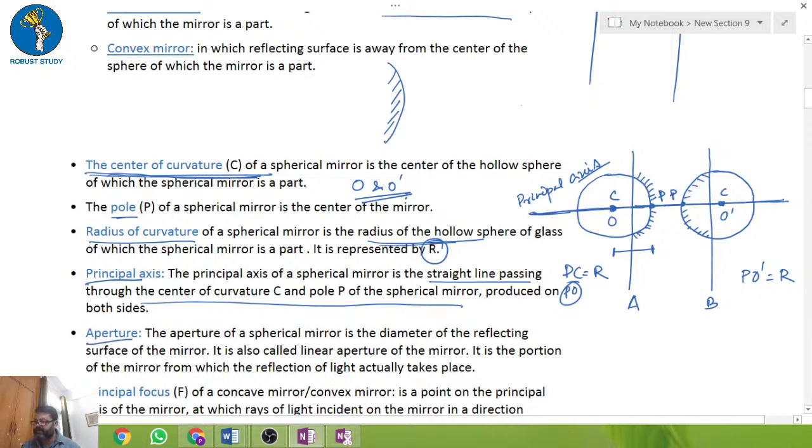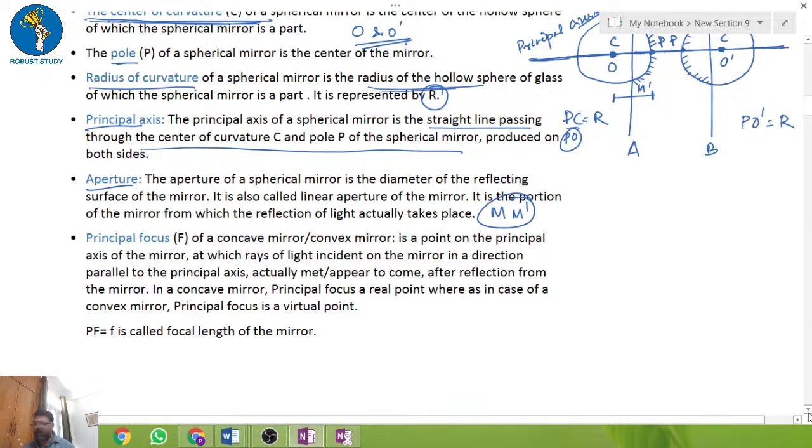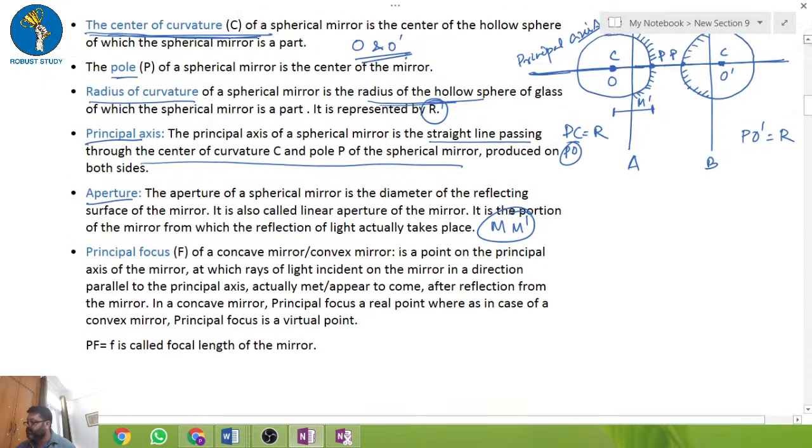Okay, now aperture. The aperture of the spherical mirror is the diameter of the reflecting surface. So suppose this is M dash and this is M, so M dash M is nothing but the aperture of the reflecting spherical mirror. Now, one very important thing, so you have understood it. This is called the center of curvature, this is the pole, this is the aperture, and this is all the radius of curvature.